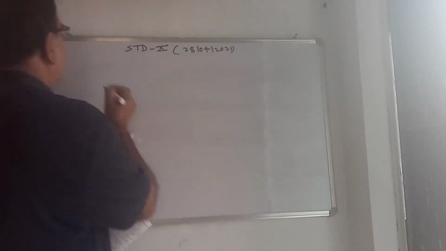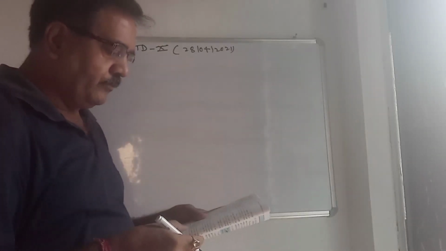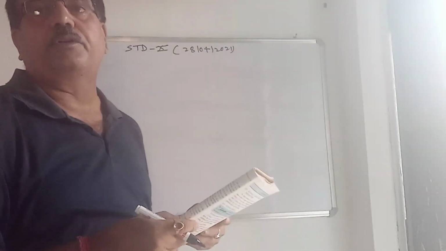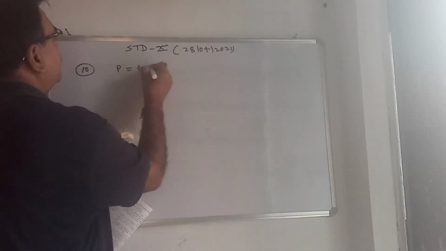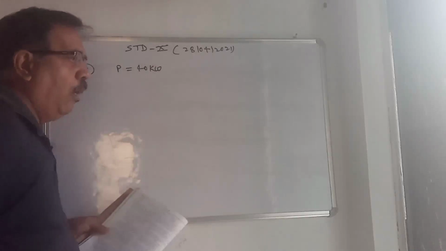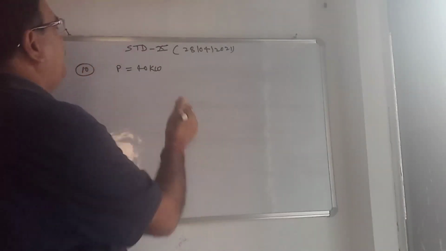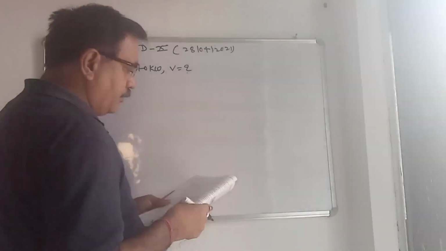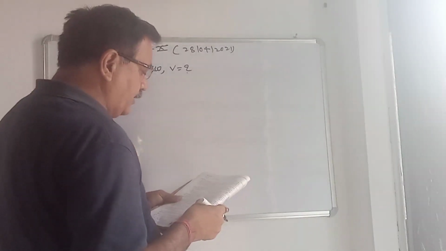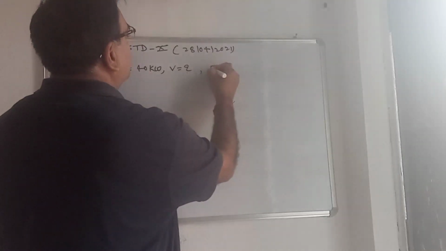Question number 10. What is given in question number 10? The power of a motor is 40 kilowatt. P is given as 40 kilowatt. At what speed does the motor raise a load of 20,000 newton? Load means force.